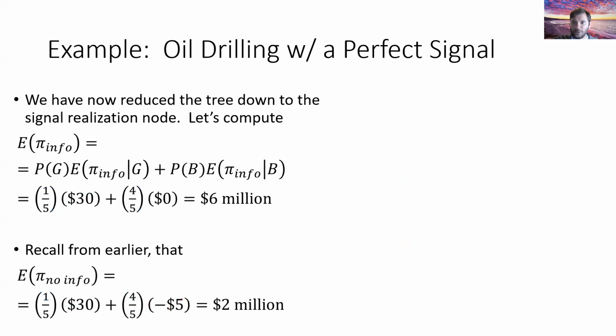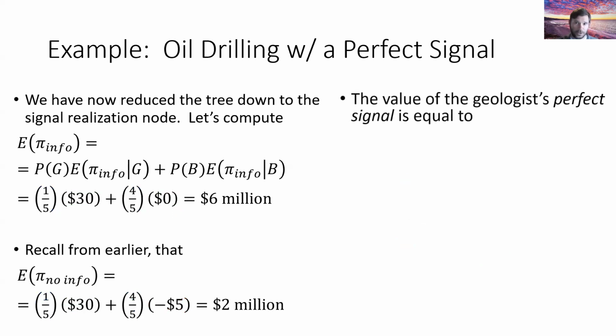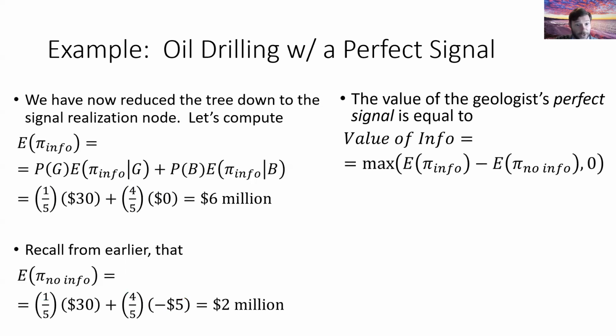All right, so with that being said, we're now in a position to compute the option value of the geologist report. Okay, without the report, we were making 2 million, and our optimal action was always to invest. We just randomly drill. 20% of the time we'd be successful, 80% of the time we failed. But our optimal action was to keep drilling despite that. And when we did that, our payoff was $2 million. The geologist helps us avoid some of those failure sites. And that causes our expected payoff to go up to 6 million, which you'll notice is a $4 million increase.